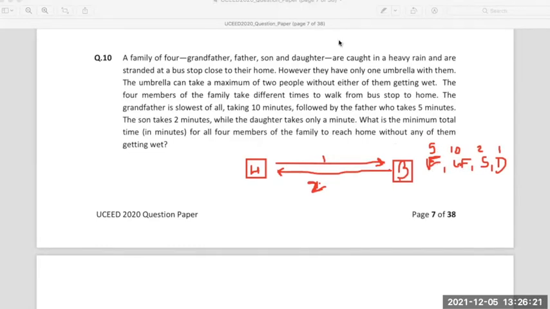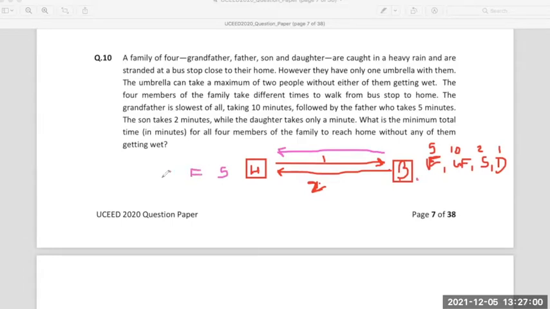All right. What if at this stage, the daughter stays at the bus stop and she asks the father and the grandfather to go together? So first the son and the daughter go to the home. 2 minutes they take to reach home. The daughter comes back in a minute. She reaches the bus stop, and then she asks the father and the grandfather together.